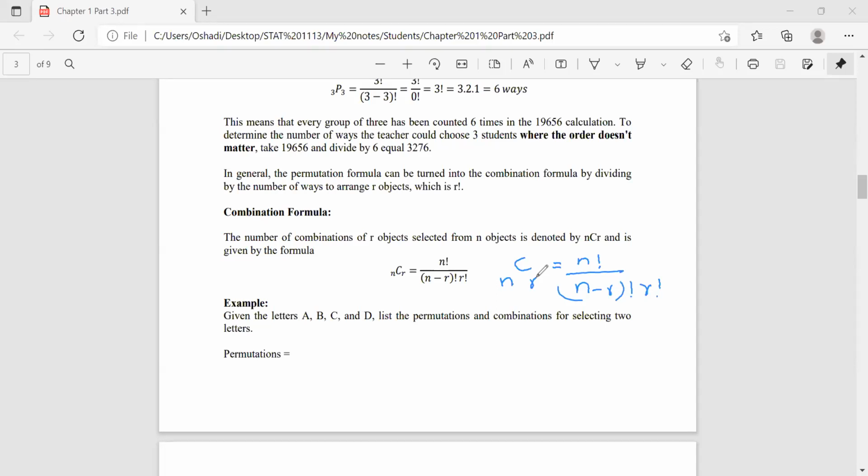In the permutation rule, we choose from the sample space and then arrange them in order. The order does matter in the permutation, and in the combination we have just to choose. The order doesn't matter there, right? So that is the thing you have to remember.